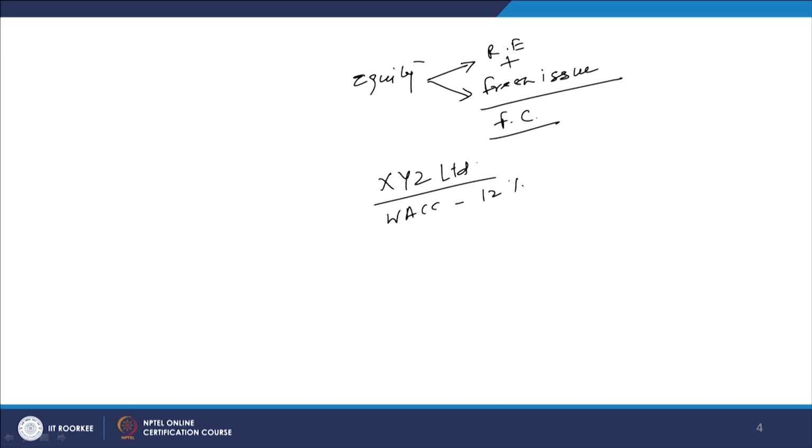We assume that the weighted average cost of capital for the company is 12%, but they want to raise additional capital for making further investment, or for any investment proposal, from the market. So, equity capital from the market, and in that case the flotation cost is expected to be 6%.